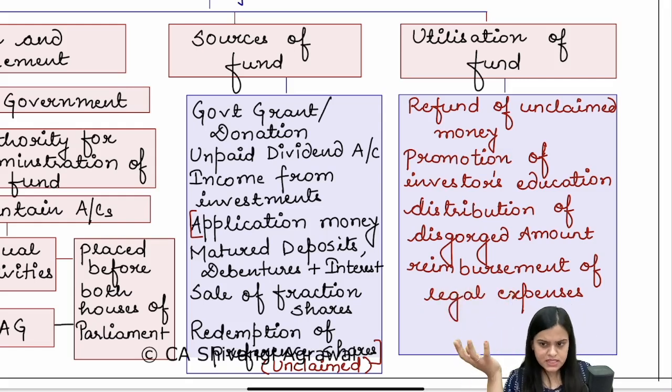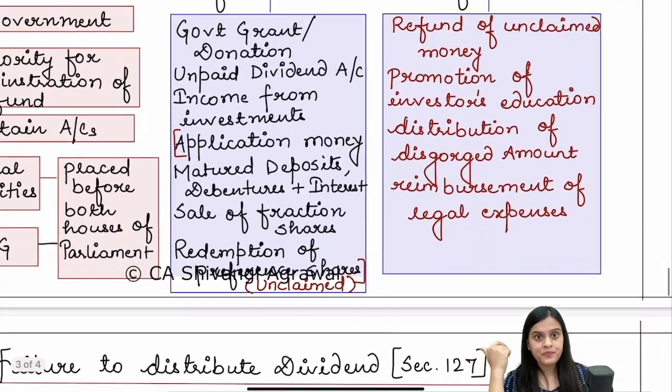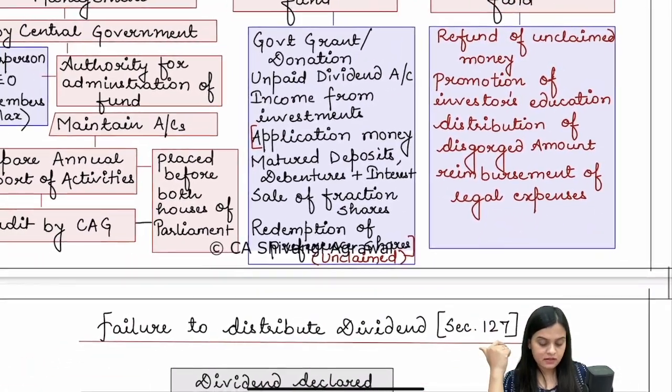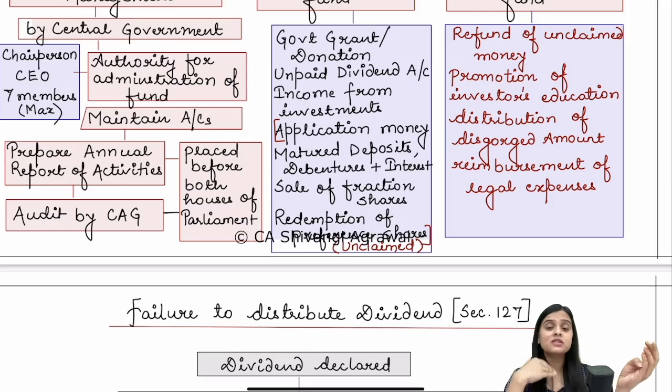Not a very important section. However, see, government grant from unpaid dividend account, just like we read. In the same manner, there are a lot of investments, there are a lot of application money, there are a lot of deposits. The deposits have matured, the debentures have redeemed, but there is no one who claims them. So ultimately, it is not the government's money. Government owes it to the people. And the people are not there to claim.